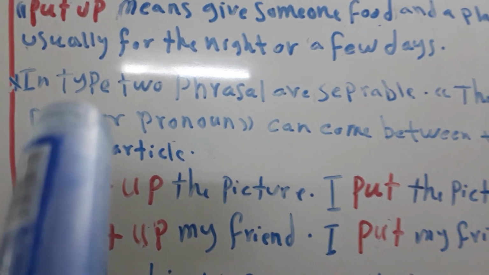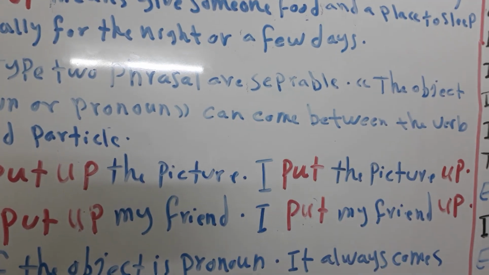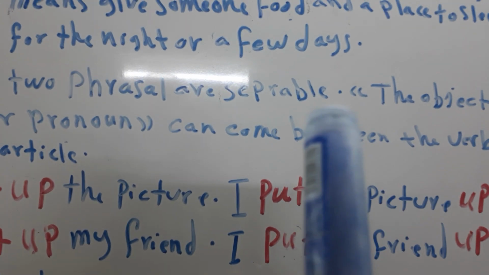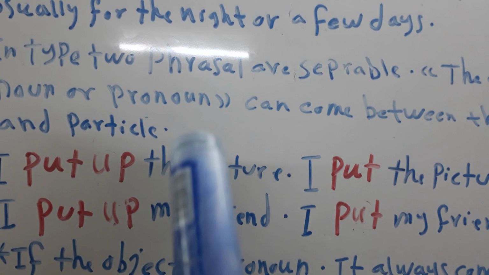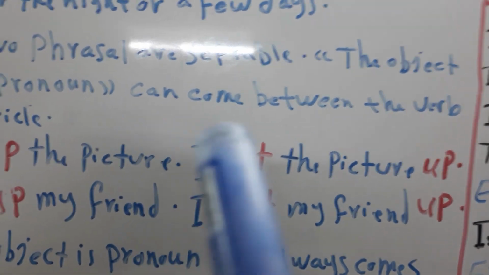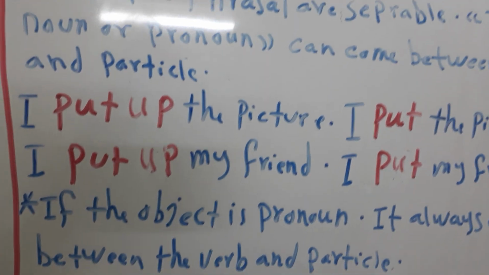Here I have note in the type number 2, phrasal verb. Separable. We can separate them. The object, or noun or pronoun, can come between the verb and particle.